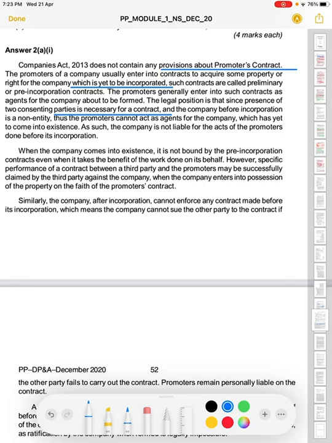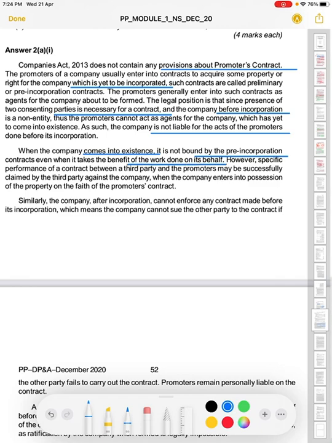Now the company before incorporation is a non-entity. Thus a promoter cannot act as an agent for the company which is yet to come into existence. Such a company is not liable for any act of the promoter because the company has not been incorporated. Whatever has been done by the promoter in the name of the company, the company did not even exist during that tenure. When the company comes into existence, it is not bound by the pre-incorporation contract, even when it takes the benefit of the work done on its behalf.